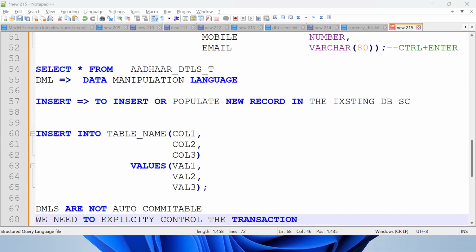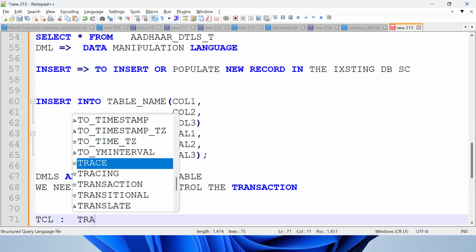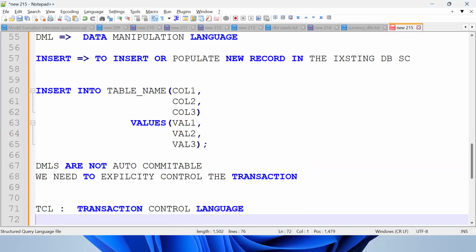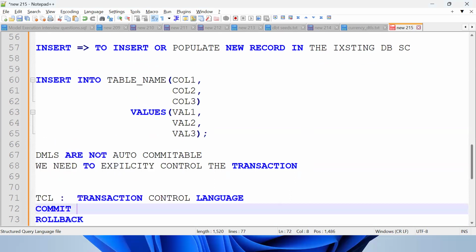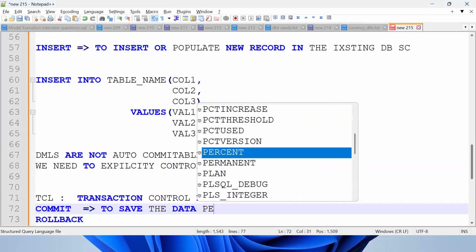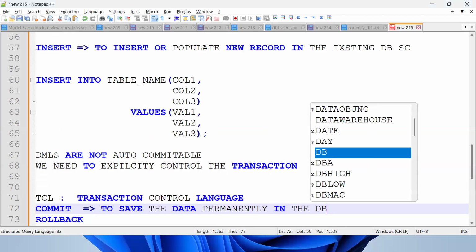Okay, so got the point. DMLs are not auto-committed, so we need to explicitly control them. How do we control them? By using TCL, transaction control language. That is commit and rollback. What is commit? Once we commit, the data will be stored permanently, saved permanently in the database.